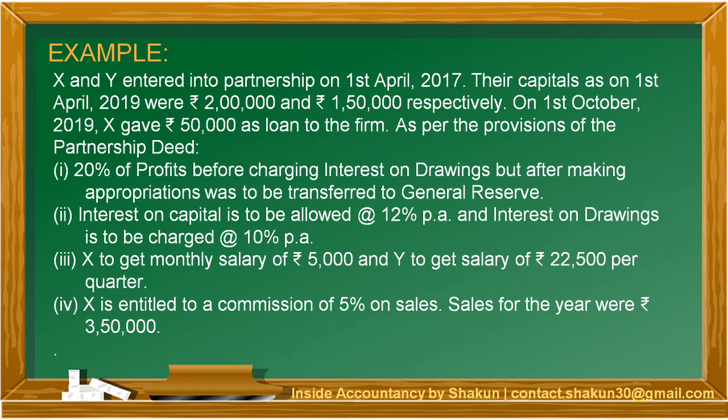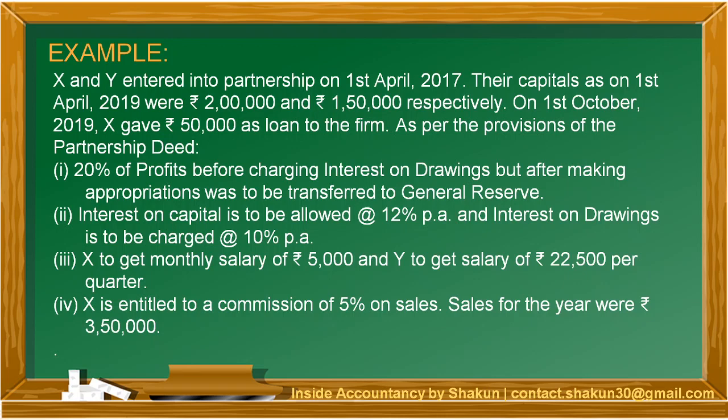Now let's take an example. X and Y entered into partnership on 1st April 2017. Their capitals on 1st April 2019 were 2 lakh and 1 lakh 50,000 respectively. Now these are the opening balances since the date which is given is 1st of April. On 1st October 2019, X gave 50,000 as loan to the firm.